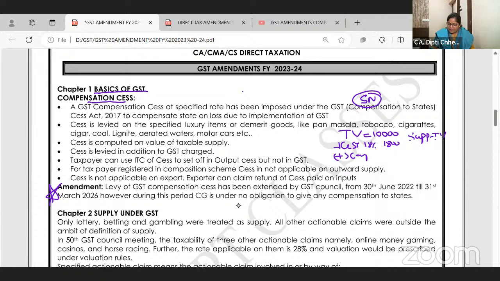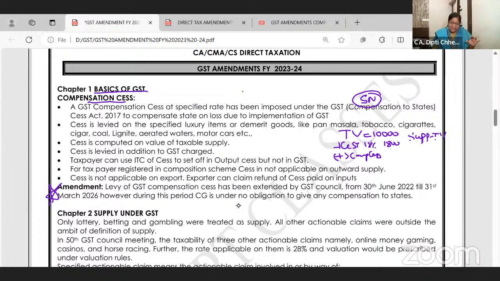On this, compensation cess is charged. This is basically to compensate, because now GST is a destination based tax, and if it is CGST, SGST, every state is getting benefit where the transaction ends. So the central government needs to compensate the funds. Earlier everything was cascading effect, tax on tax, CST on top of excise and all.